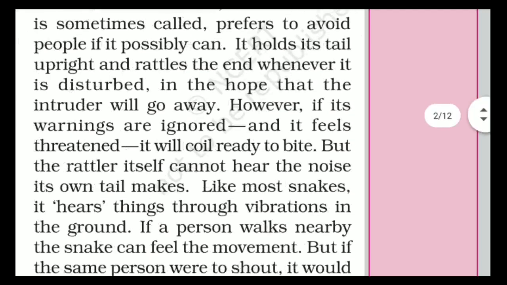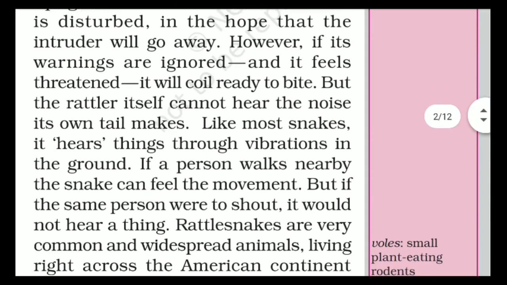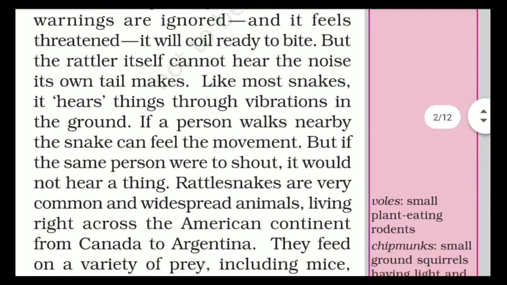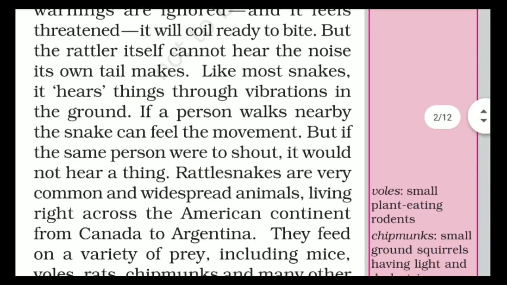If a person walks nearby, the snake can feel the movement. But if the same person were to shout, it would not hear a thing.